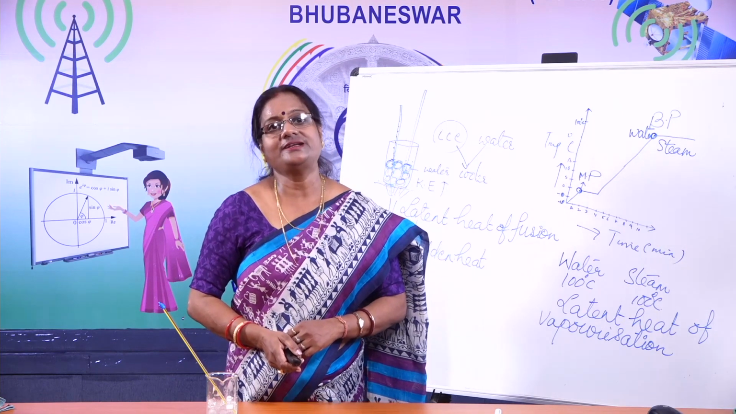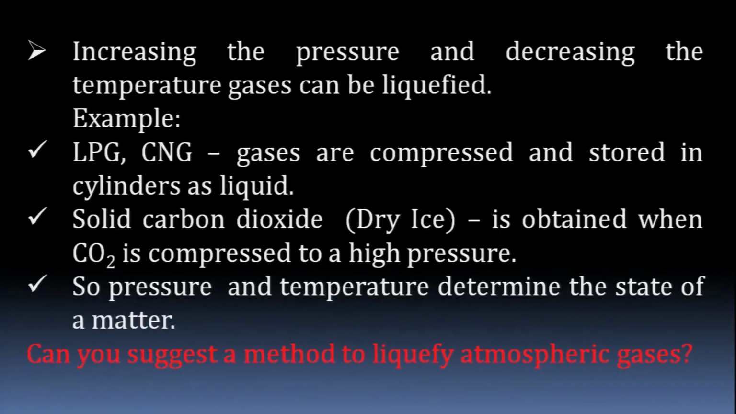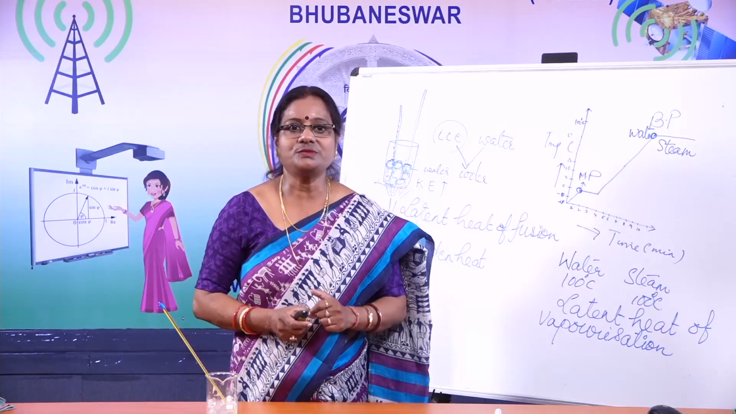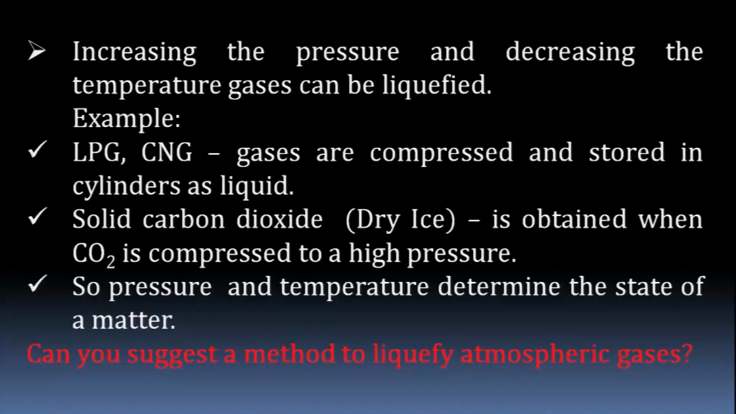Increasing the pressure and decreasing the temperature, gases can be liquefied. Example, you are seeing it in your daily life. The LPG, CNG gases are compressed and stored in cylinders as liquid. Solid carbon dioxide, we call it dry ice, is obtained when carbon dioxide is compressed to a high pressure. So pressure and temperature determine the state of matter.